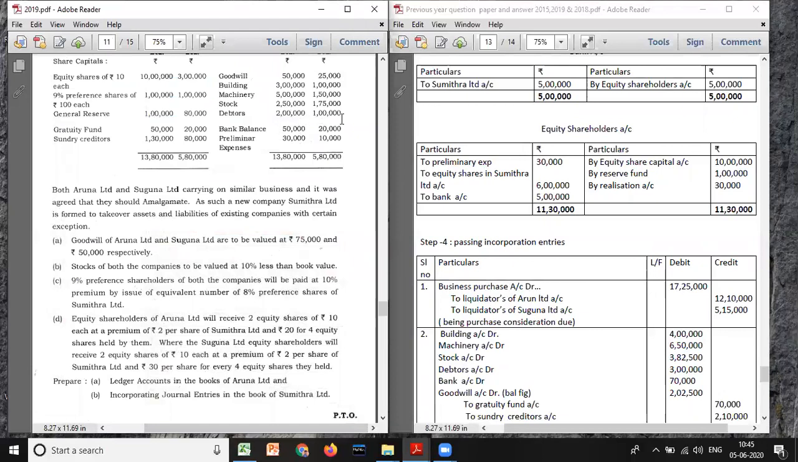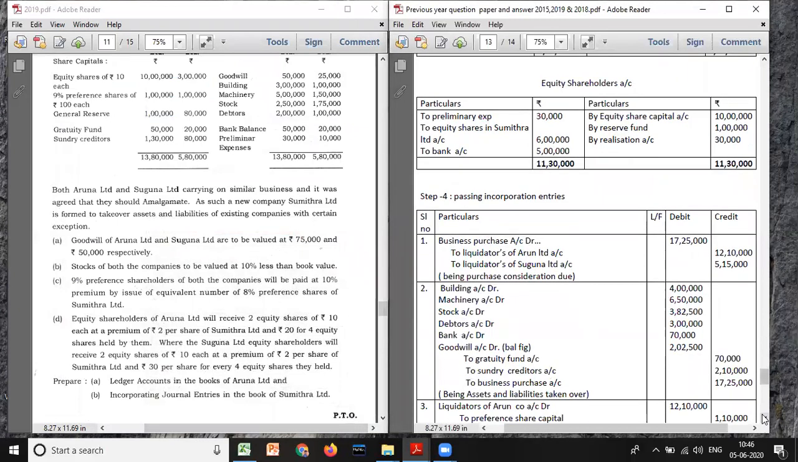And debtors have no adjustment. So 2 plus 1, 3 lakh. Bank balance 50 plus 20, 70. No expense, we have already taken, ignore. So always leave one line space. Now we'll go to liabilities. Gratuity fund 50 plus 20, 70. 70 plus 1 lakh 30 plus 80, 2 lakh 10. And business purchase is how much? 17 lakh 25,000. So if you total, the credit column will be more and the debit column will be less. The balance amount is what? Goodwill. So you have to get goodwill.